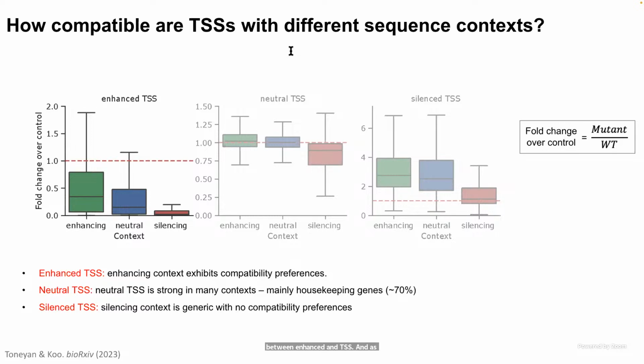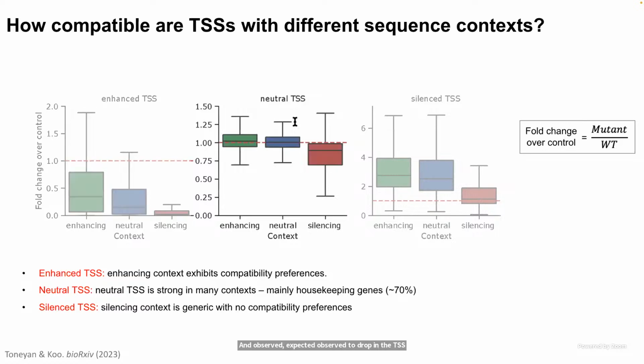And as a control, we also inserted the same TSSs into neutral and silencing contexts, and observed, as expected, a drop in the TSS activity. We also repeated the same experiments with TSSs from neutral contexts, and again, as expected, observed virtually no difference in the activity. And just to note here, 70% of these TSSs are from housekeeping genes, and this is a neat result to relate to biology as well.